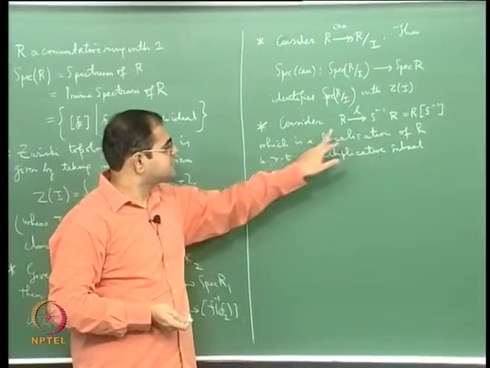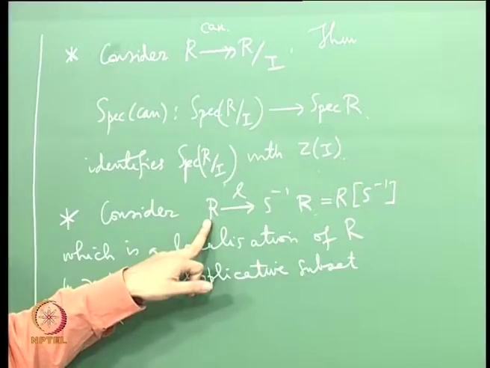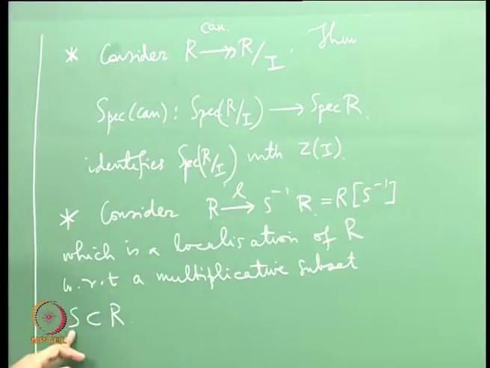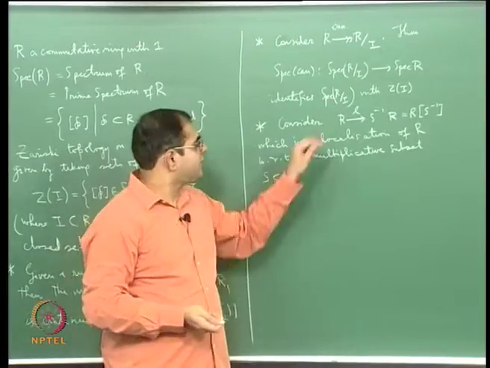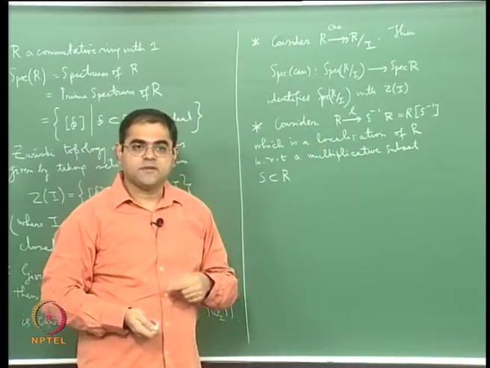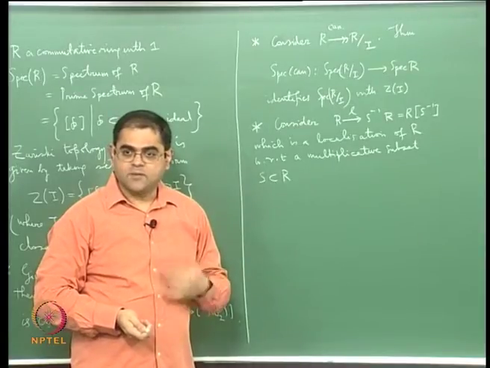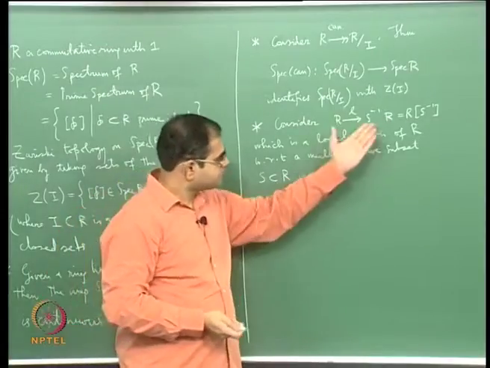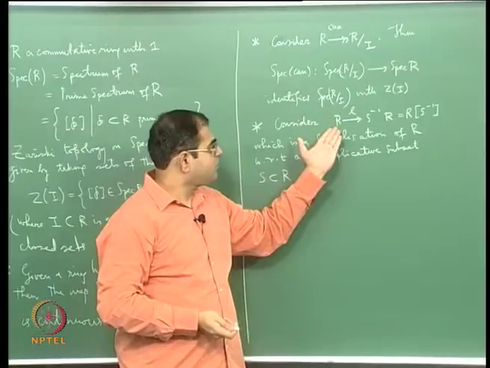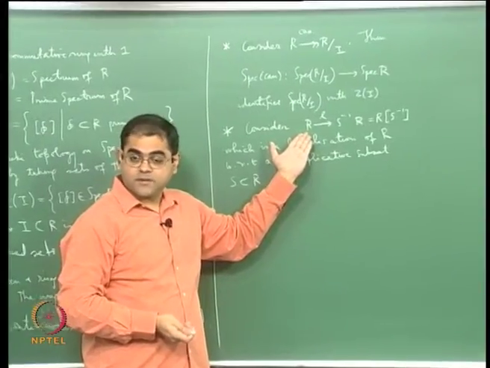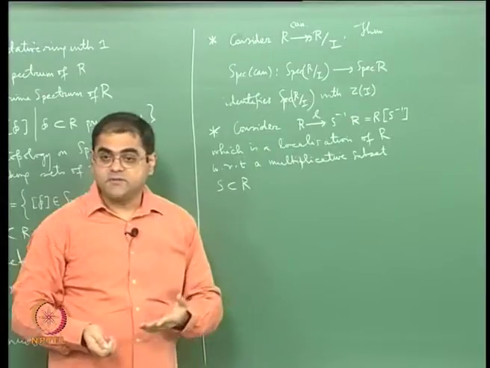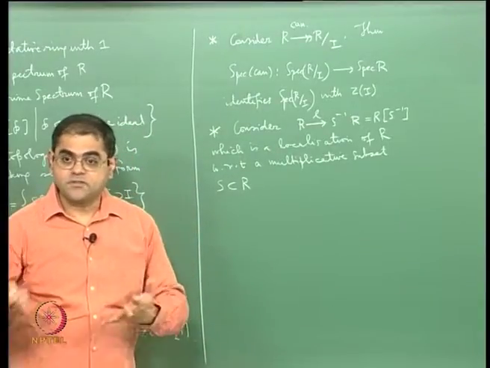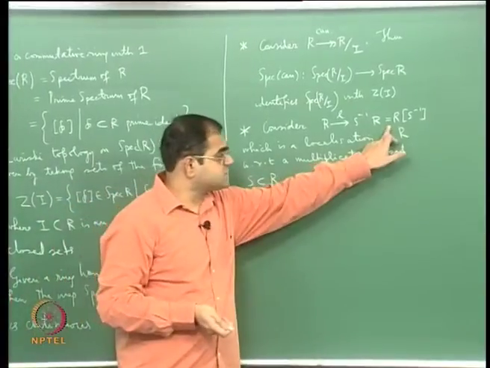The simplest case is, for example, if you take R to be the integers and you take S to be the complement of 0, then S inverse R will just be the rational numbers. More generally, if R is an integral domain and S is the complement of 0, which is a prime ideal, the complement of a prime ideal is always a multiplicative subset, and localization by that is always going to give you a localization. In this case, if you localize the integral domain at the complement of 0, you are inverting everything outside 0, and that means you are forming the field of fractions. So forming the field of fractions is a very special case of localization.